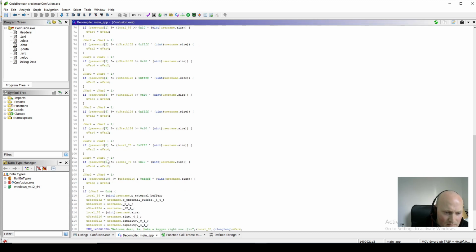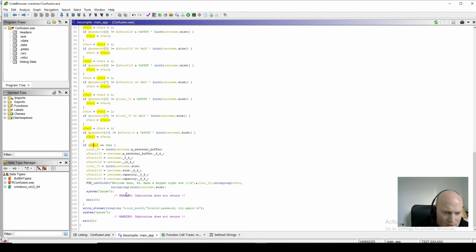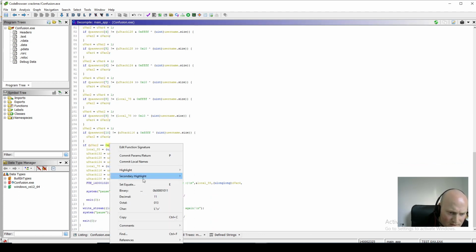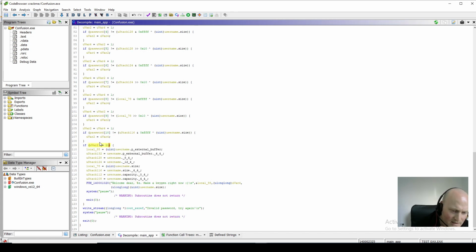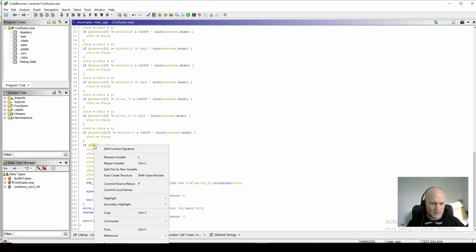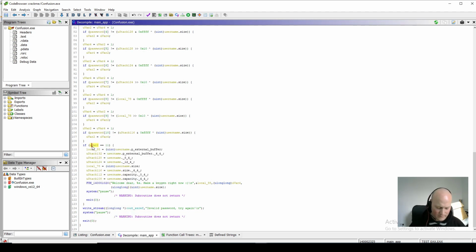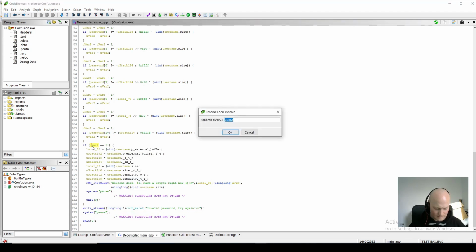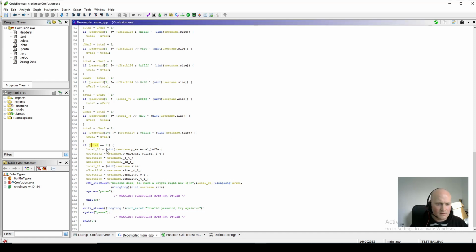And then it's doing something here, and it's incrementing. So if we start from here and work backwards, this value, let's change that to decimal, so 11. Again, it's looking for a match of 11. If we call this total, so if total equals 11, then we succeed. If it doesn't, we don't.